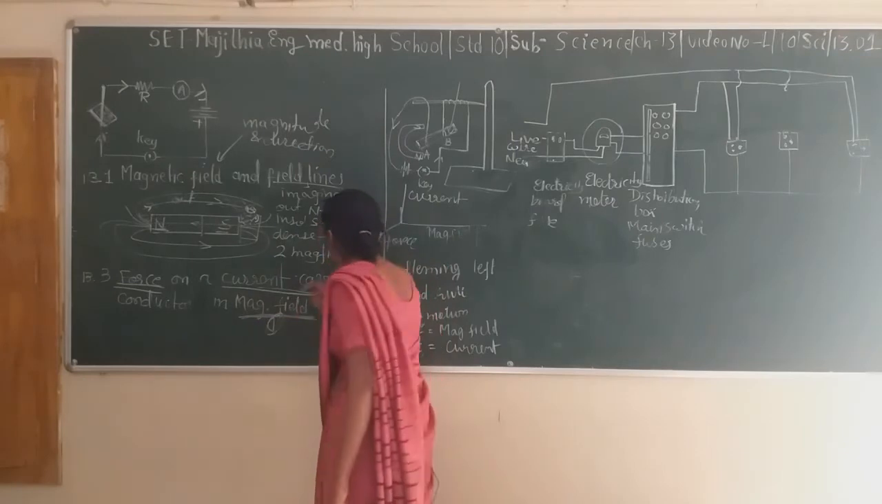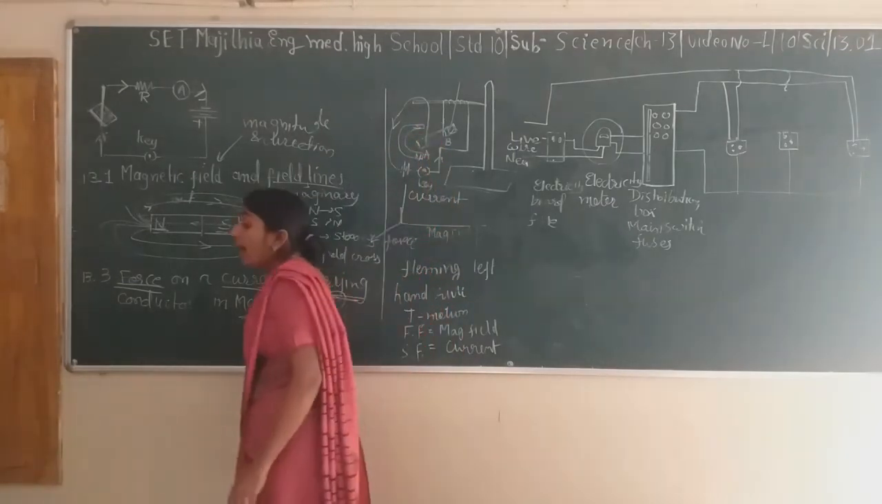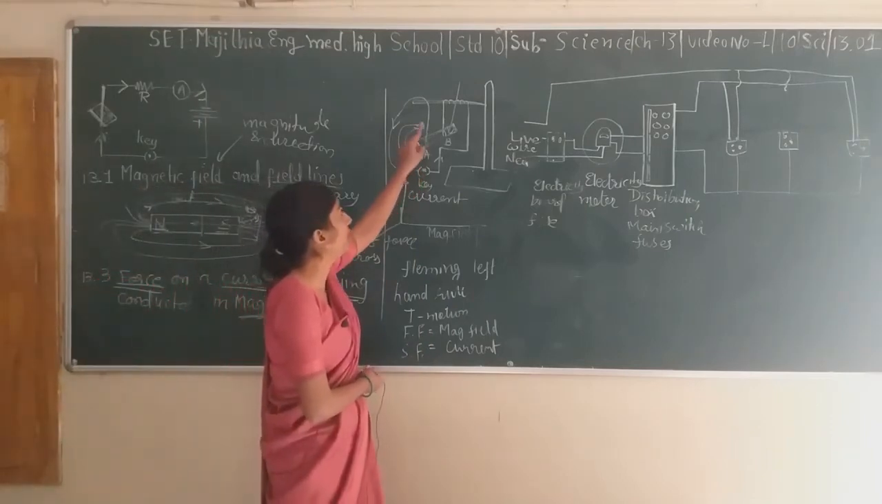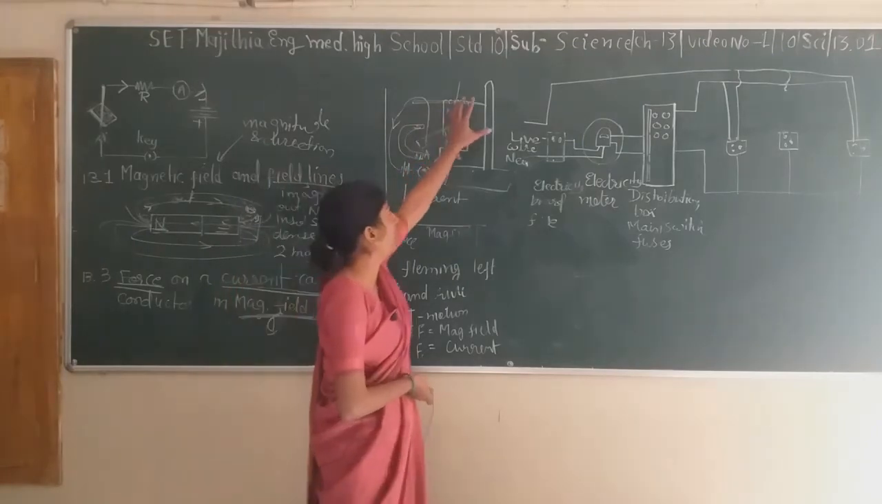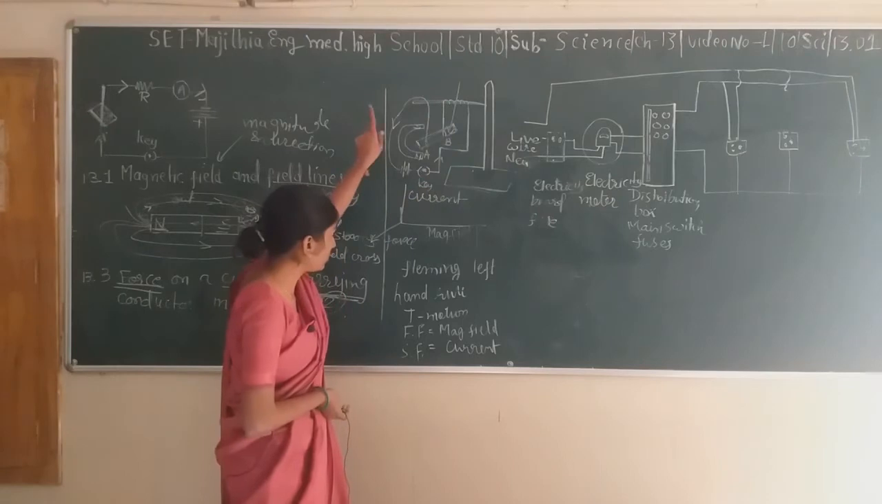Next is the magnetic field. The magnetic field is placed over here. We have chosen a horseshoe kind of magnet which has the North Pole over here and the South Pole over here. We have mounted this entire structure over here, okay.